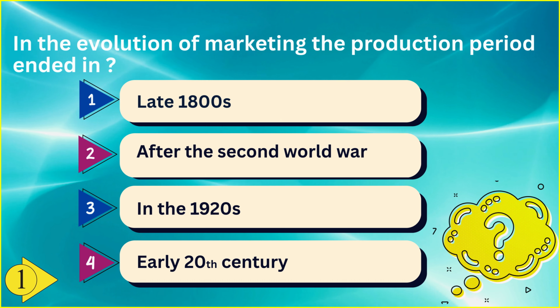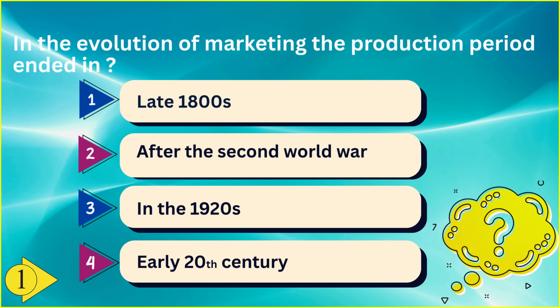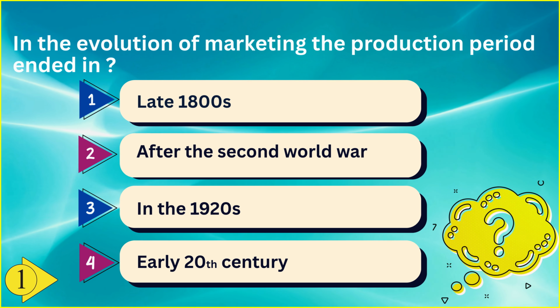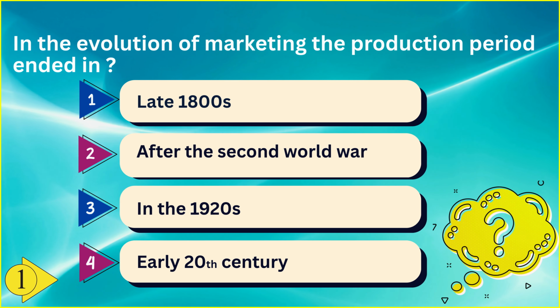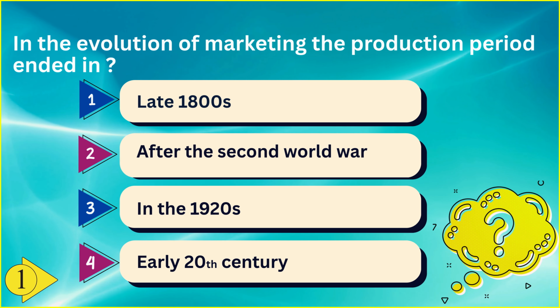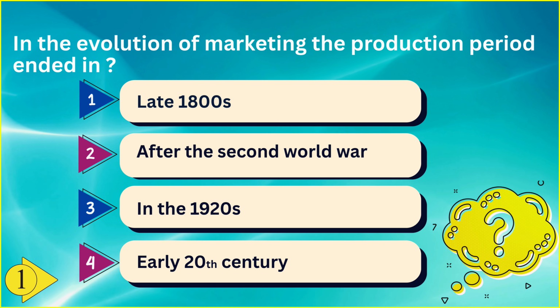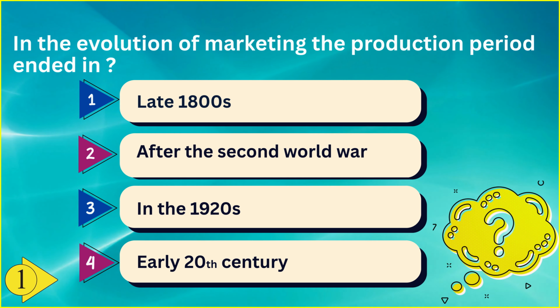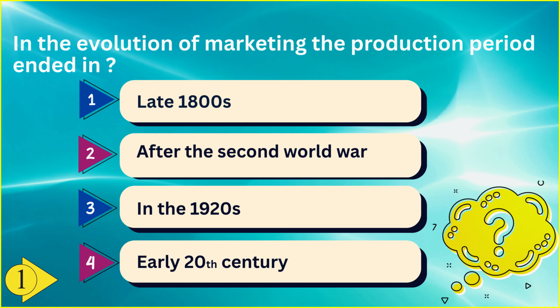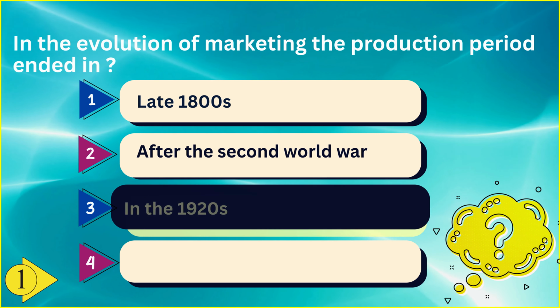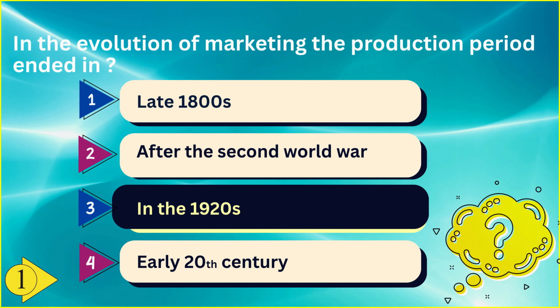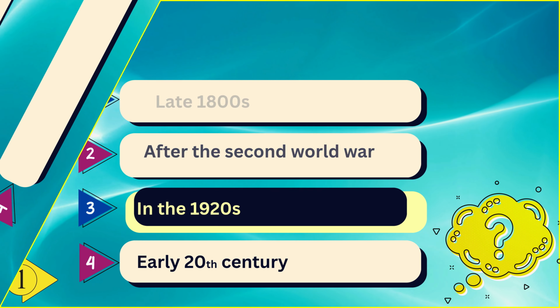In the evolution of marketing, the production period ended in option 1 late 1800s, option 2 after the Second World War, option 3 in the 1920s, and option 4 early 20th century. And the correct answer is option 3 in the 1920s.